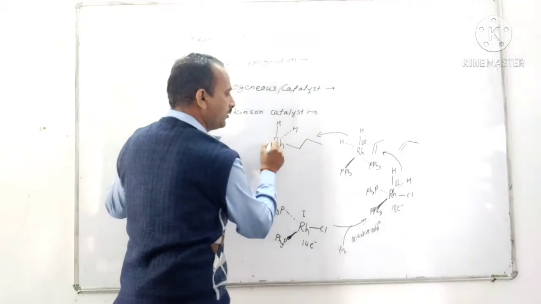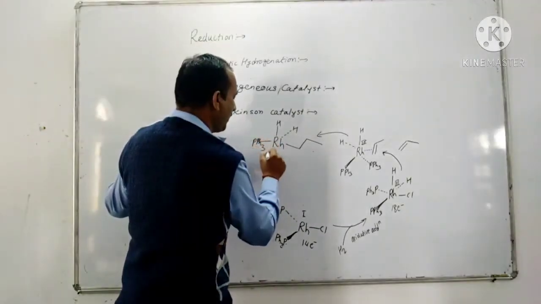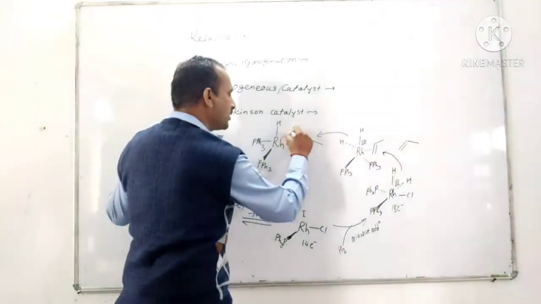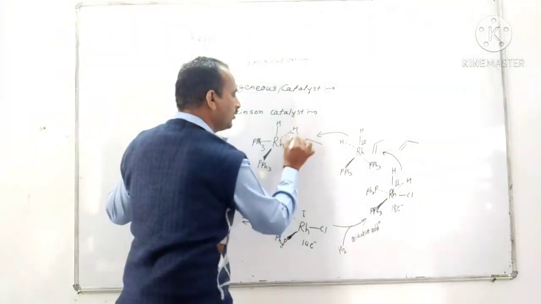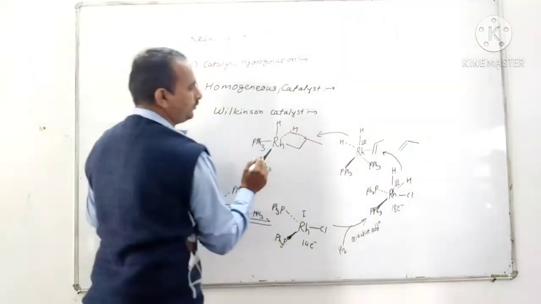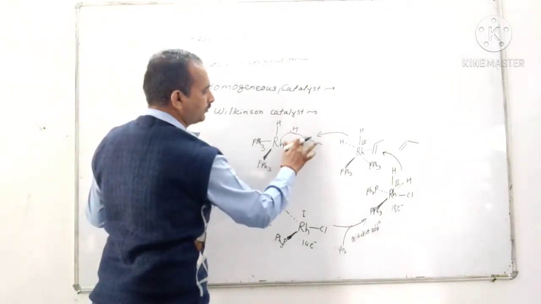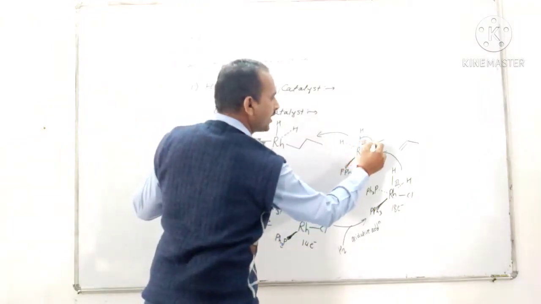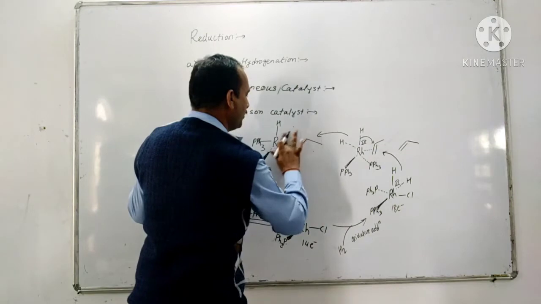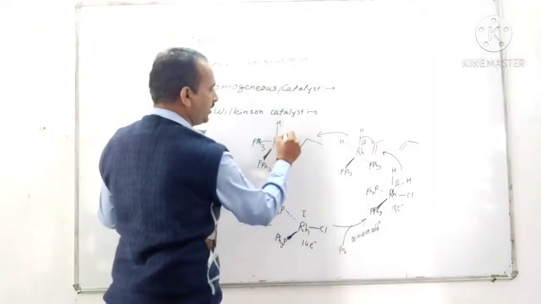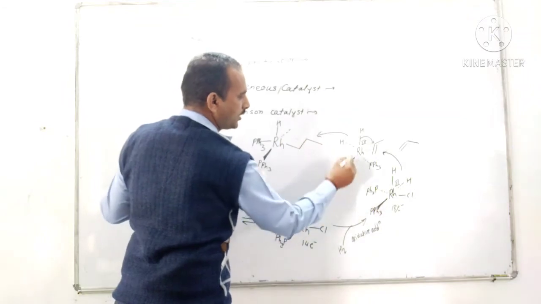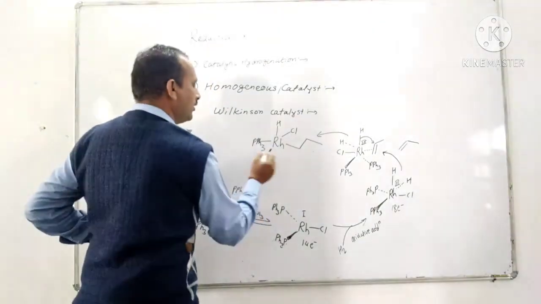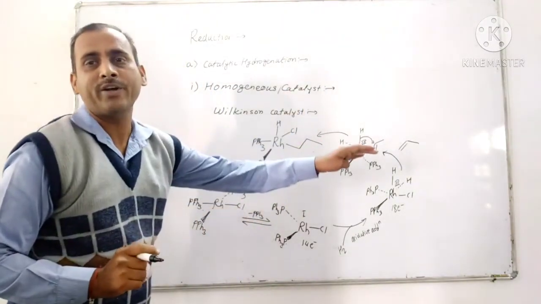Here is PPh3, PPh3. Then migration of this hydrogen to this carbon. So here is migration of this hydrogen to this carbon. Then it forms CH2. Now there is one hydrogen and one Cl. Okay, one hydrogen. So there is migration of hydrogen.